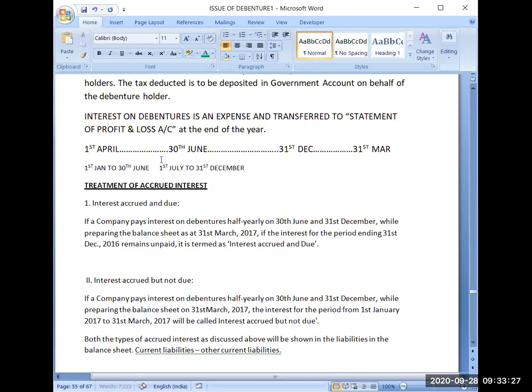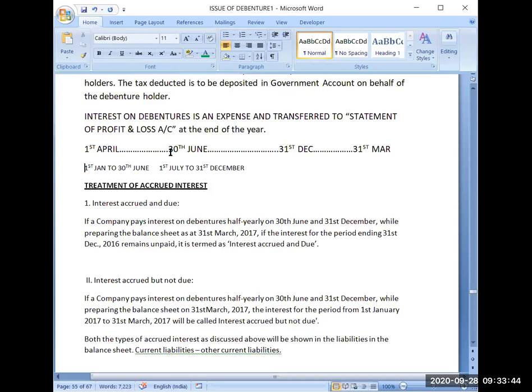So suppose we have kept due dates 30th June and 31st December. So the time period will be 6 months, 1st January to 30th June and 1st July to 31st December. But my financial year is 1st April to 31st March.